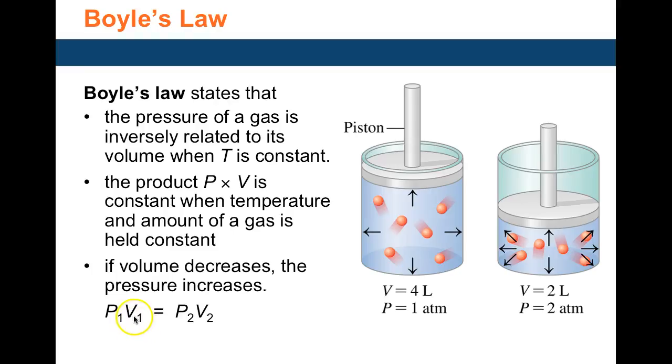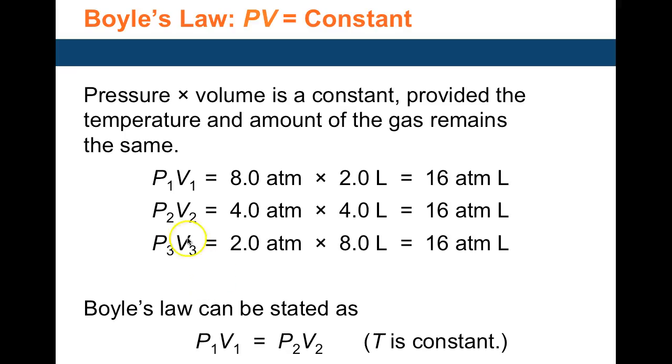So you can then derive the relationship that P1 V1 is equal to P2 V2, where the initial pressure times the initial volume equals the final pressure times the final volume. This is the form that Boyle's law takes. You can see in all of these, when you multiply the pressure and the volume, you get a constant number, 16 liter-atmospheres. So Boyle's law takes the form P1 V1 equals P2 V2, provided temperature and moles are kept constant.